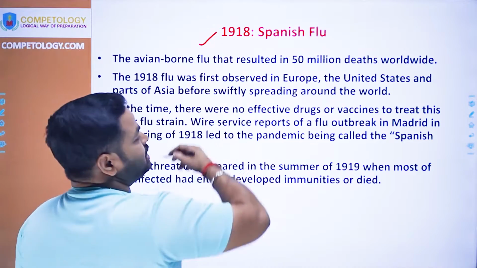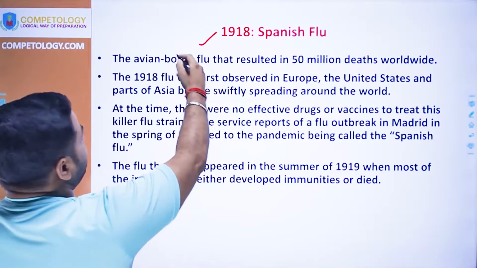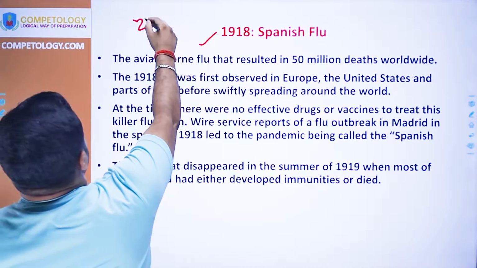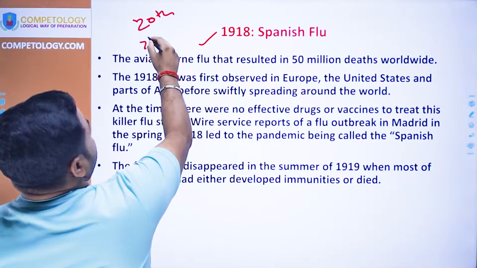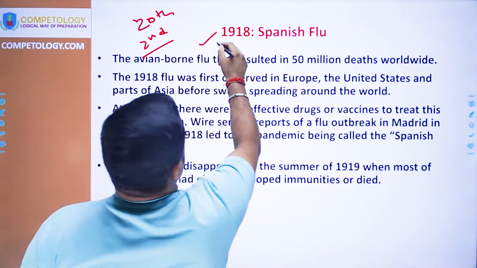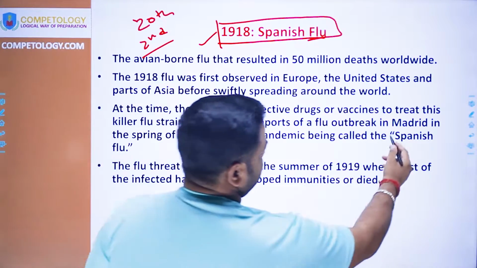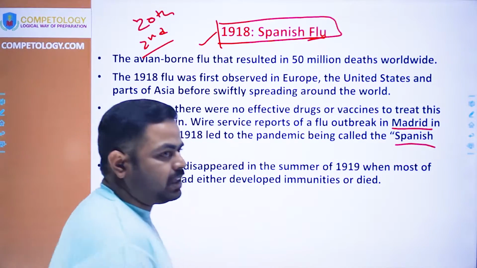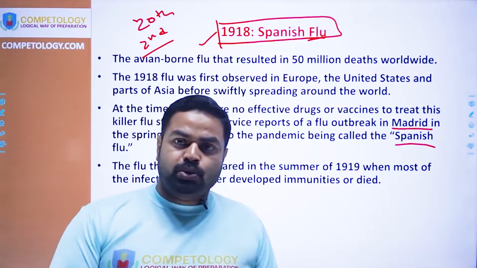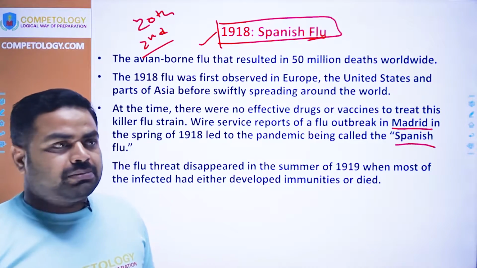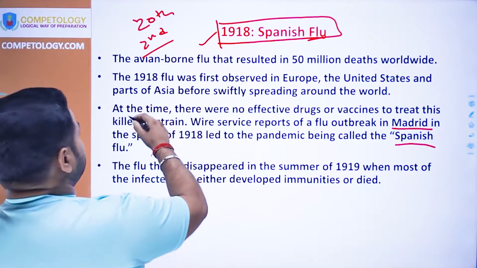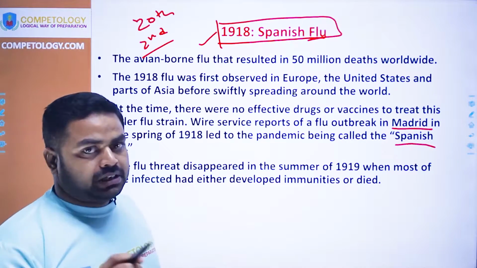Thereafter there was the Spanish flu. So again, to have a look, 20th century, second decade, Spanish flu, a major pandemic. It surfaced in Madrid in Spain, and thereafter it traveled from Madrid to USA, that is America.